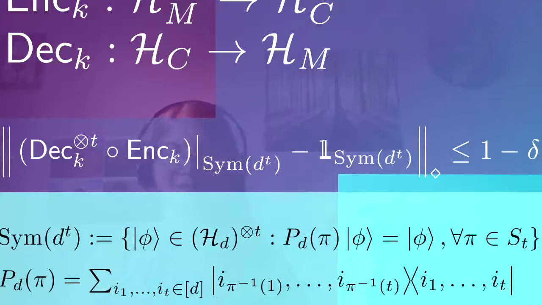So that's all the permutations of T elements. What this is really saying is that when you permute your quantum state T times, like T permutations, you're ending back with the same quantum state.